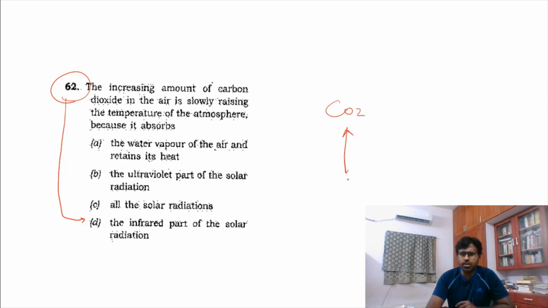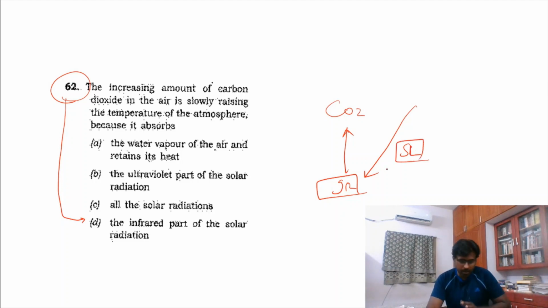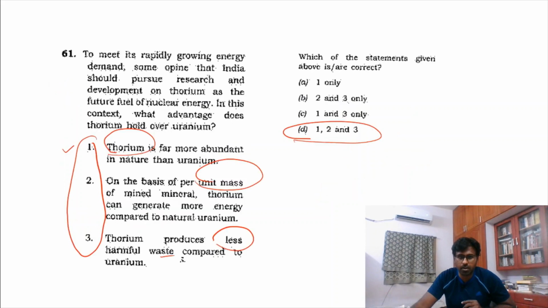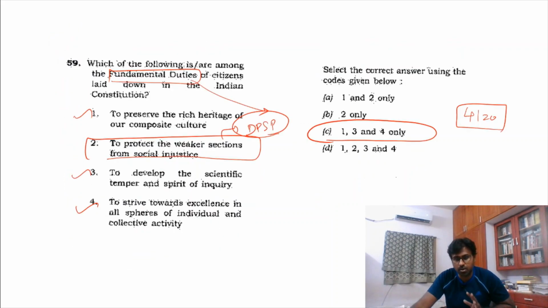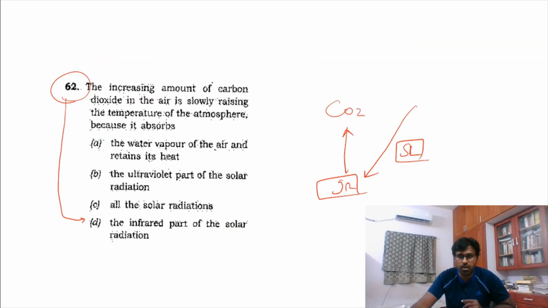So how it is heated means infrared rays which come, the sunlight which is falling and the infrared rays which come. But this being a simple question also, the CO2 absorbs the infrared rays reflected from the earth, and hence heating happens. But even though it is a little simple concept, I am not including this because on the day I found it a very difficult question. On the day I couldn't make peace with the answers properly.